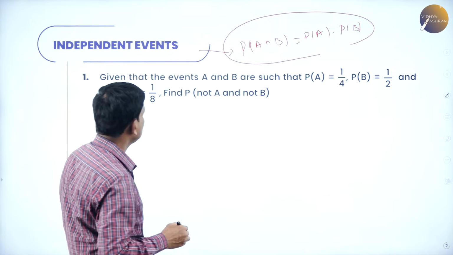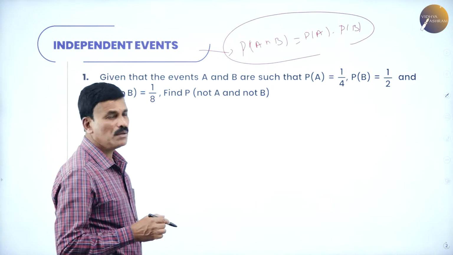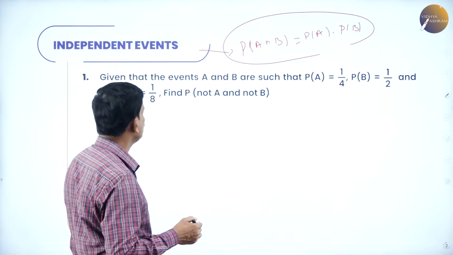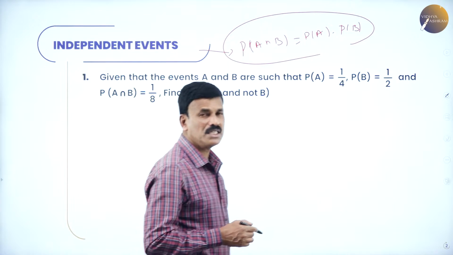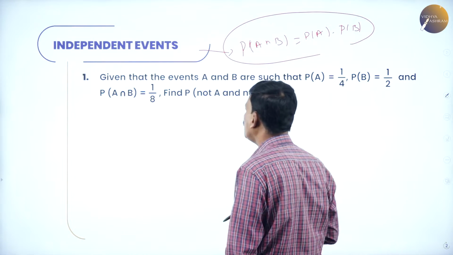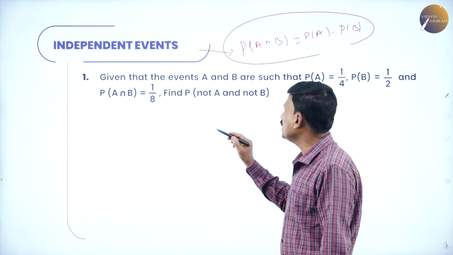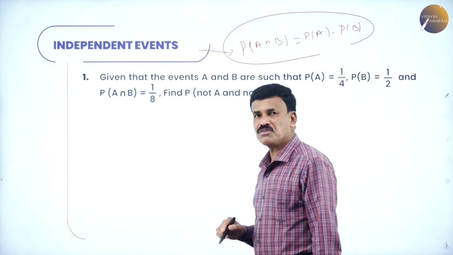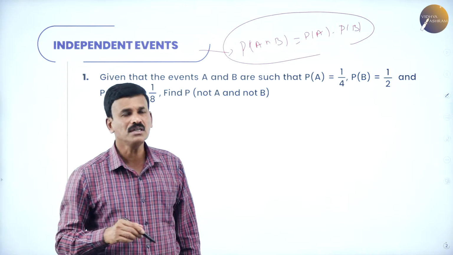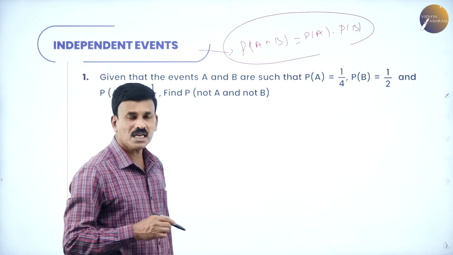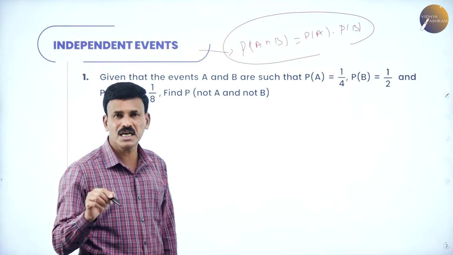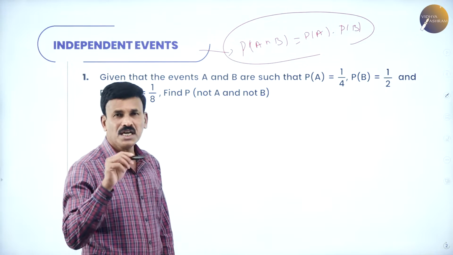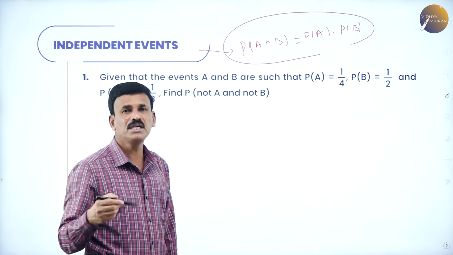Now given that the events A and B are such that probability of A is 1 by 4 and the probability of B is 1 by 2 and probability of A intersection B is 1 by 8. Find the probability of not A and not B. So what is required to find is the probability of not A and not B. Not A means A dash and not B means B dash. So probability of A dash intersection B dash.